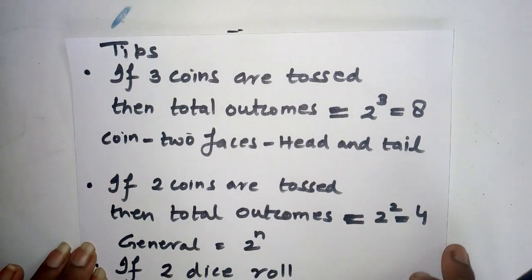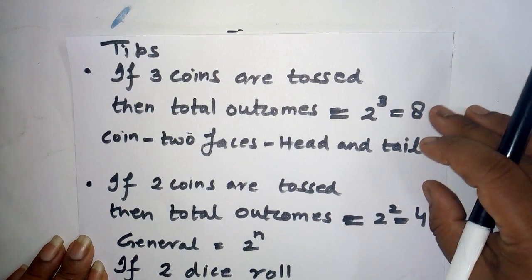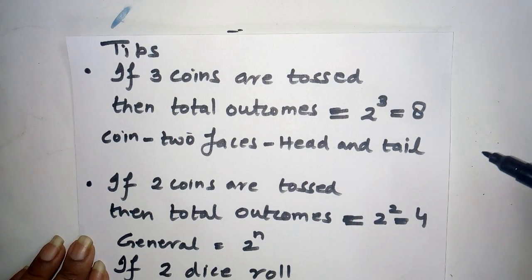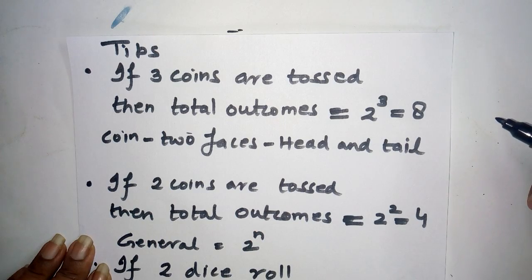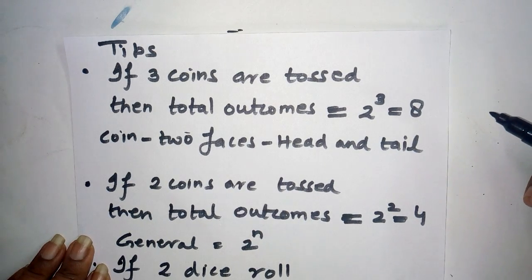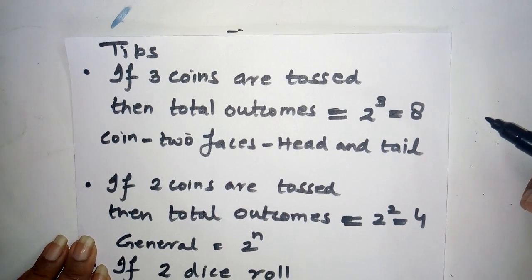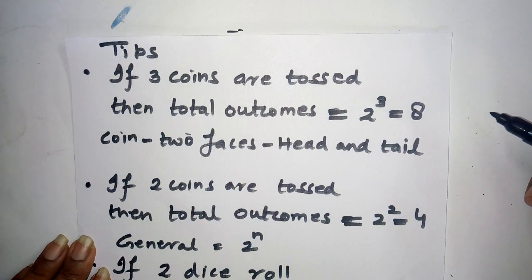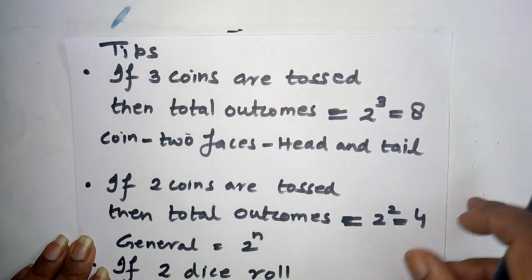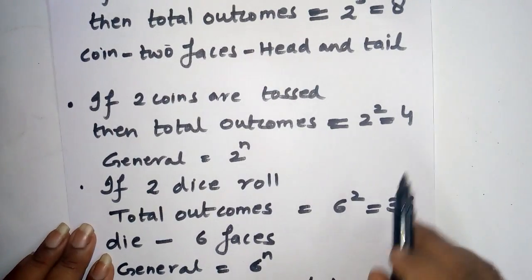Now come to the tips that I was telling you, the few common errors that students make in finding the total outcomes. Suppose 2 coins are simultaneously tossed, or 3 coins are simultaneously tossed, or 2 dice are simultaneously rolled, or rolled one by one. For 2 coins it is of course easy. If 2 coins are tossed, then the total outcomes will be equal to 4.